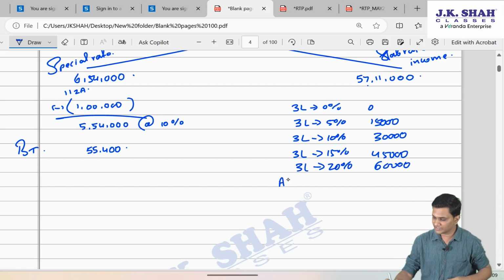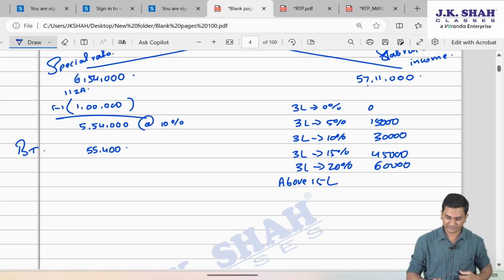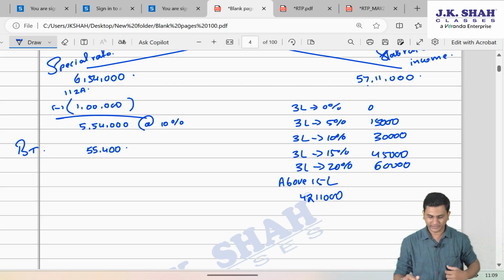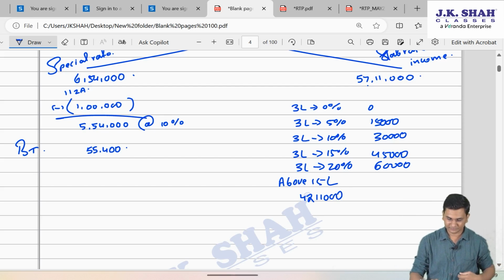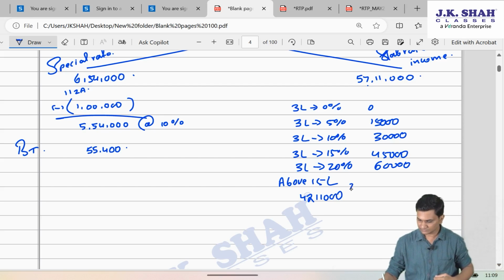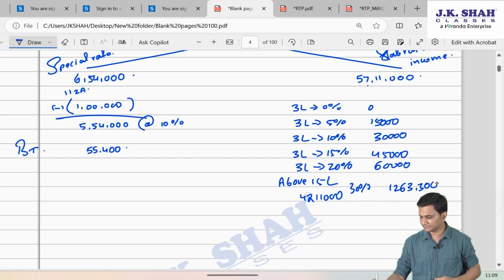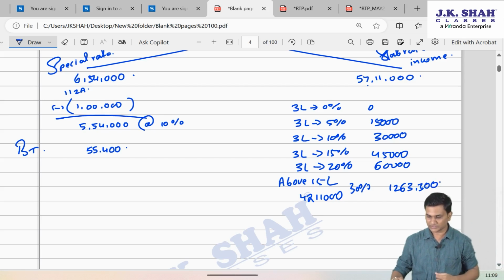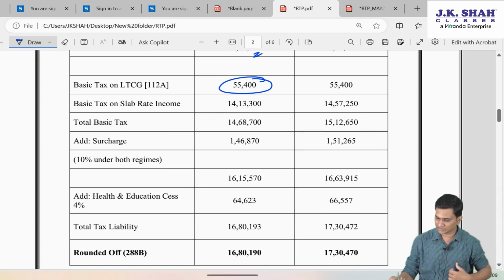And above 15 lakhs, that is 57 lakh 11,000 minus 15 lakhs, 42 lakh 11,000 into 30%, 12 lakh 63,300. So if you take the total, you will get 14 lakh 13,300.